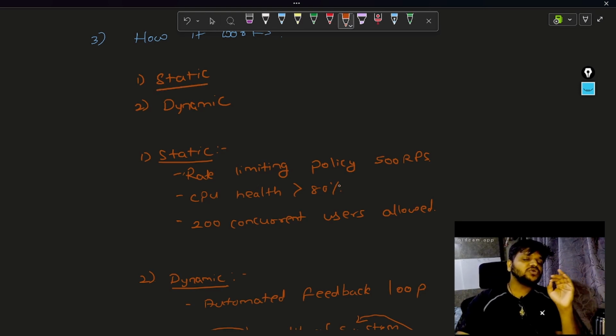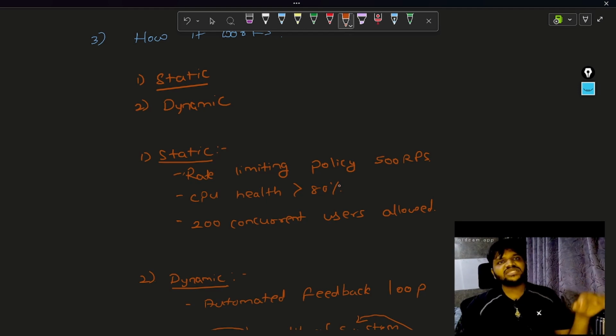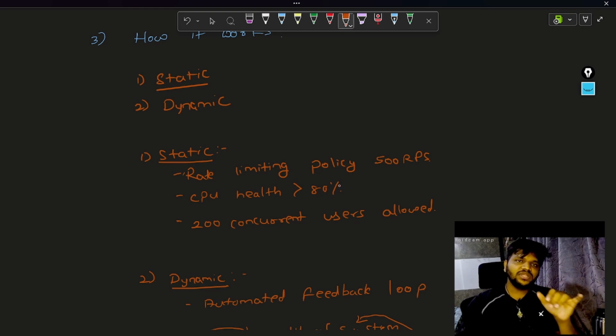But that is not always true, because you can throttle a request despite there being no rate limiting set. So throttling works independently. If you are attaching it with rate limiting, great, that is the double layered security that you are going to provide. But if not, throttling still exists without rate limiting. So first, let's discuss the static part.